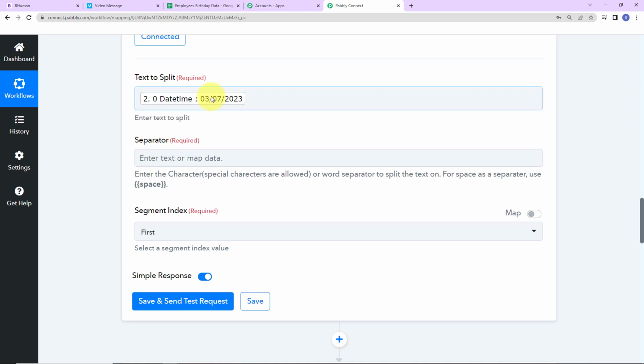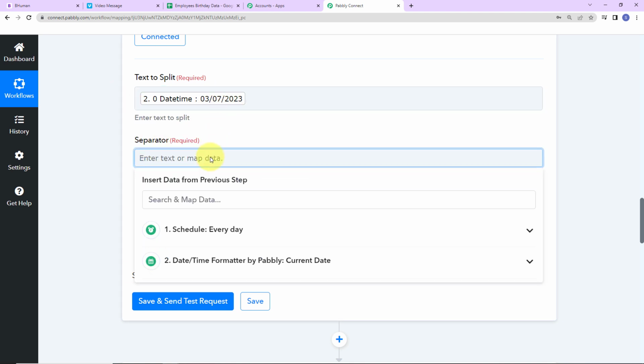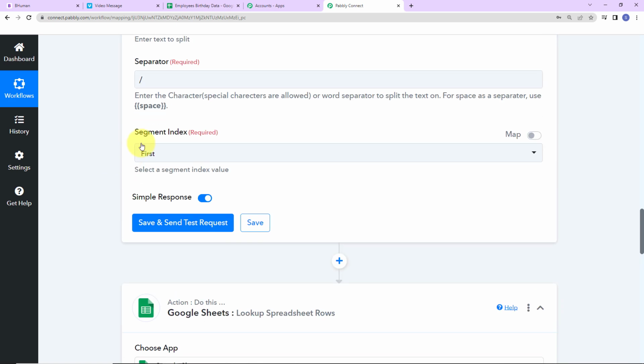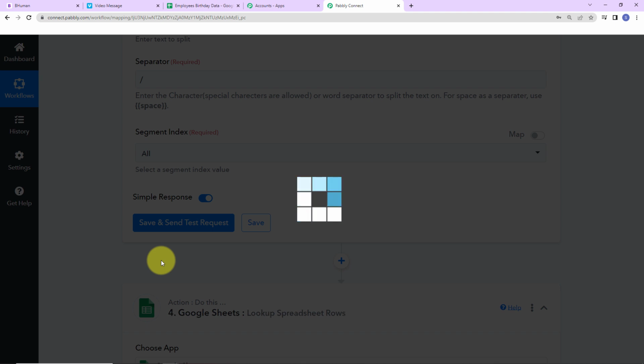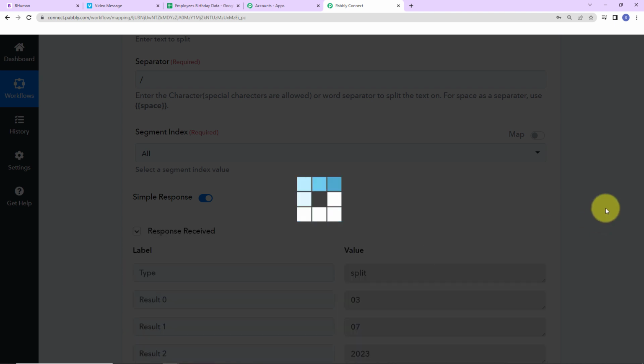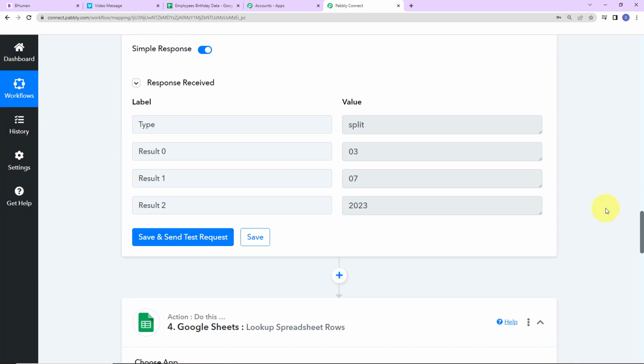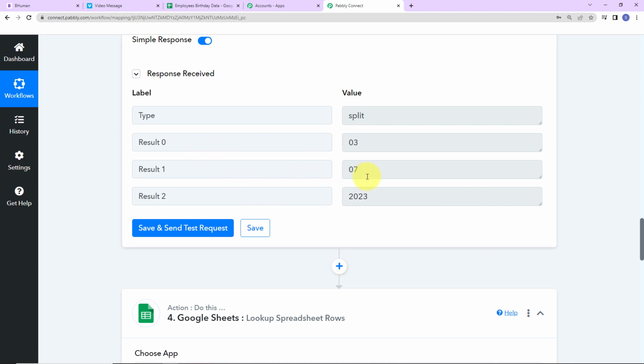Next is the separator. The separator here will be the slash. So here I'm going to write slash, and now the segment. I want all. I'm going to click on save and send test request. And as we do that, here you can see we have received our information. This here is the date, then we have the month and the year.